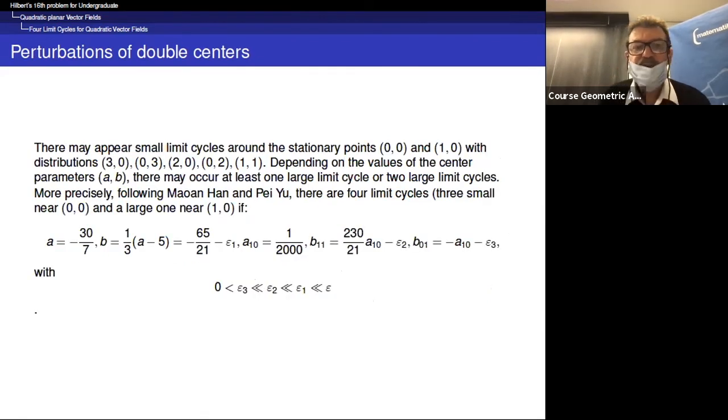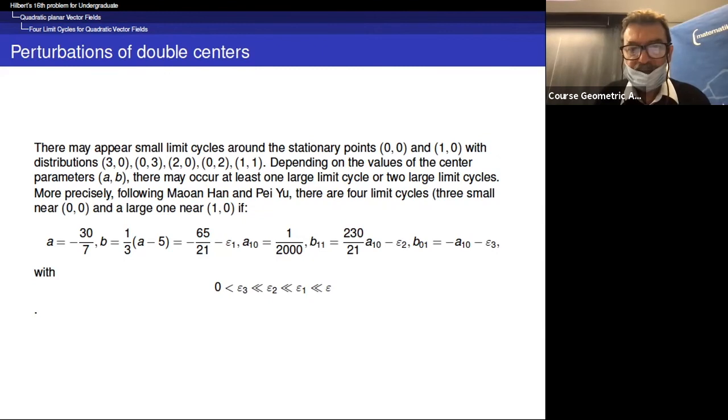So there may appear small limit cycles. So this is a result of Maoan Han and Pei Yu. There may appear one large limit cycle or two large limit cycles. And so in this family of examples, there are 4 limit cycles, 3 near 0, 0, and a larger one near 1, 0.